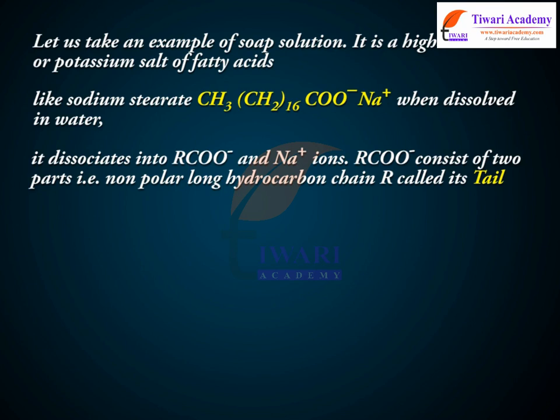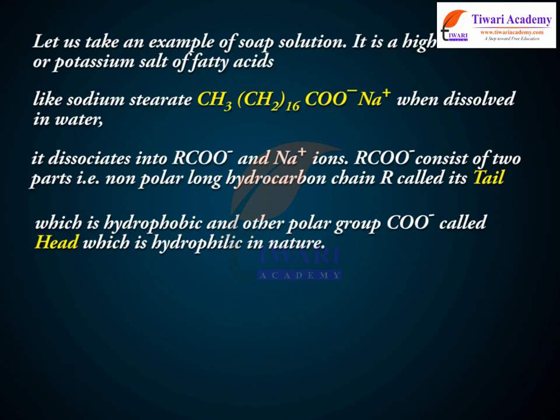RCOO⁻ consists of two parts: the non-polar long hydrocarbon chain R, called its tail, which is hydrophobic, and the other polar group COO⁻, called the head, which is hydrophilic in nature.